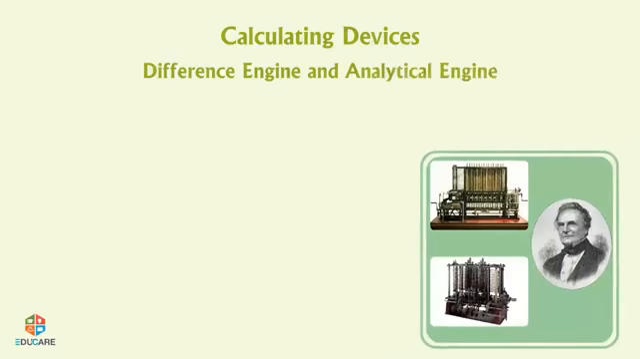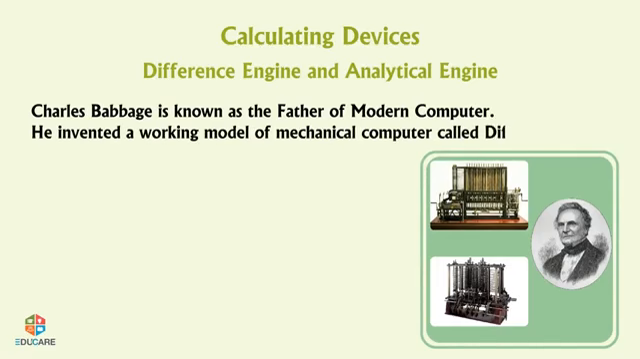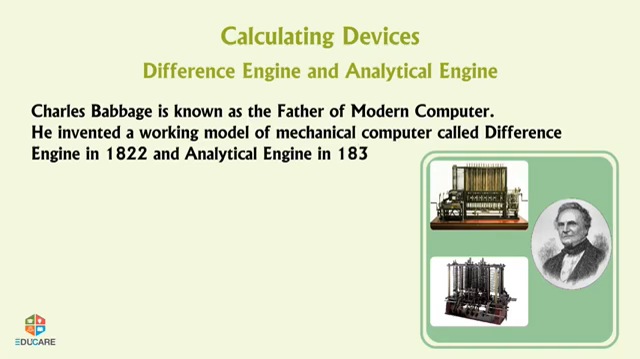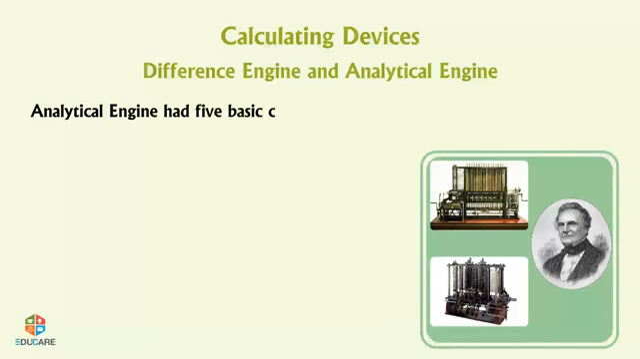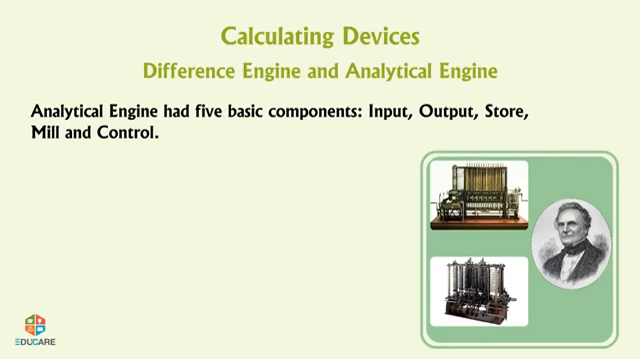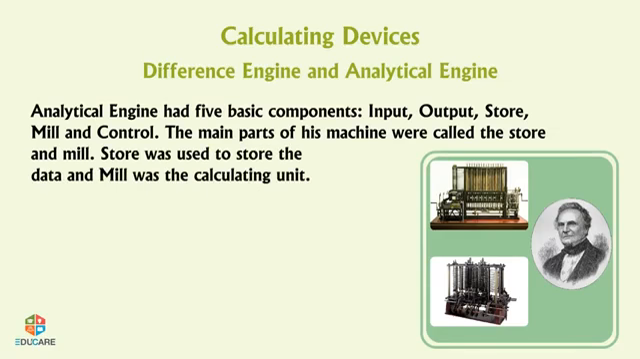Difference engine and analytical engine. Charles Babbage is known as the father of modern computer. He invented a working model of mechanical computer called difference engine in 1822 and analytical engine in 1834. Engine was an automatic mechanical calculator used to calculate and print mathematical tables. Analytical engine had 5 basic components: input, output, store, mill, and control. The main parts of his machine were called the store and mill. Store was used to store the data and mill was the calculating unit.